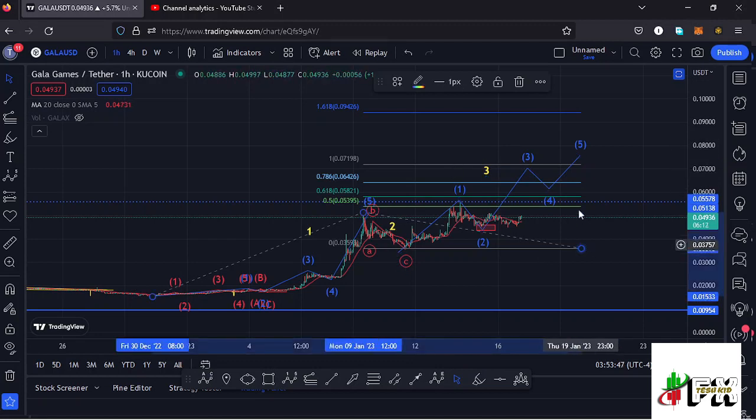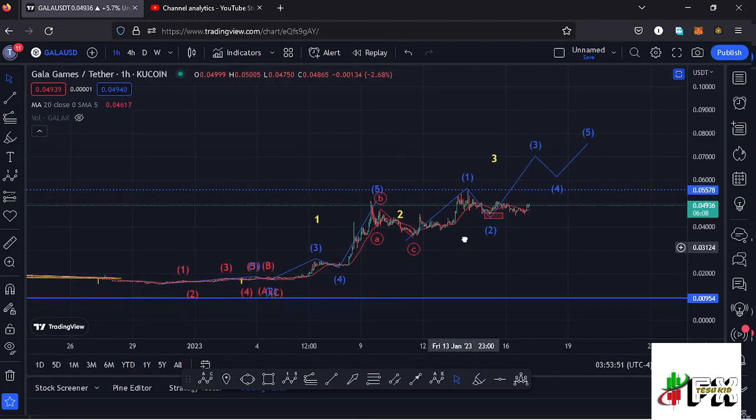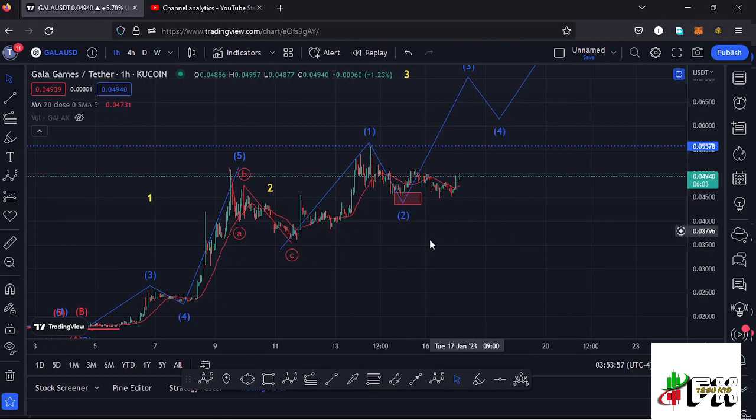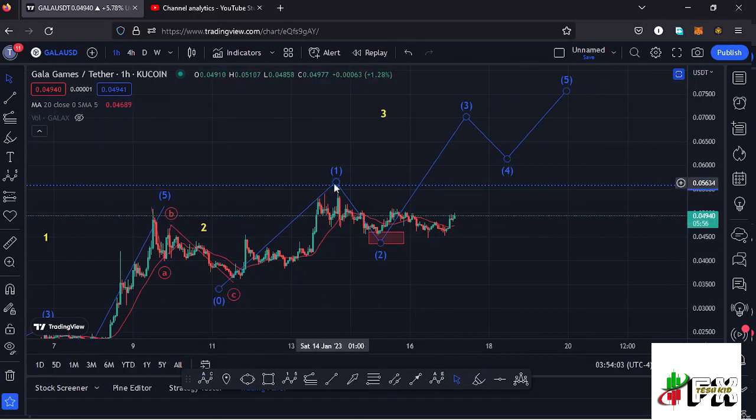And getting a little bit into the details of the formation of this higher AD12 count 3, which is an impulsive wave, and because of its impulsive nature, we also expect to see fractal waves in formation, and we are seeing such a movement over here, having this AD12 structure in blue, where I have seen the formation of that first wave making its peak at around the $0.05577 mark. Then we saw this corrective structure in the formation of that wave 2, and I believe whatever we are seeing at the moment might be the start of this wave 3 to the upside before we see a wave 4, then a wave 5 to fully maximize the formation of this wave 3 to the upside.